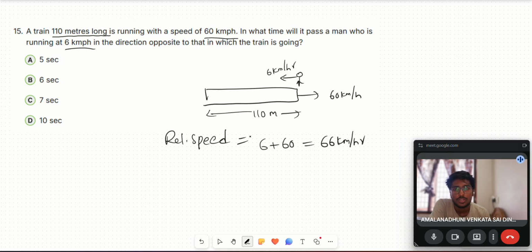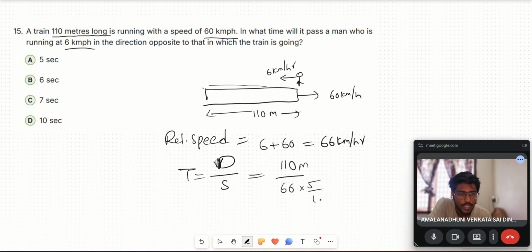So the person should travel 110 meters, right, to cross the train. How much time will it take? Time equals distance by speed. What is the distance you should cover? 110 meters by 66 into 5 by 18.